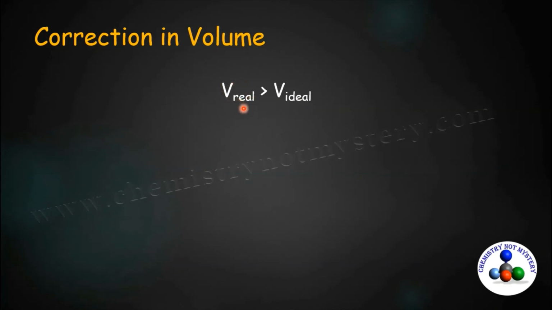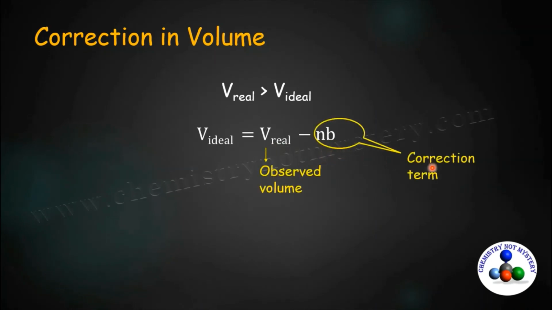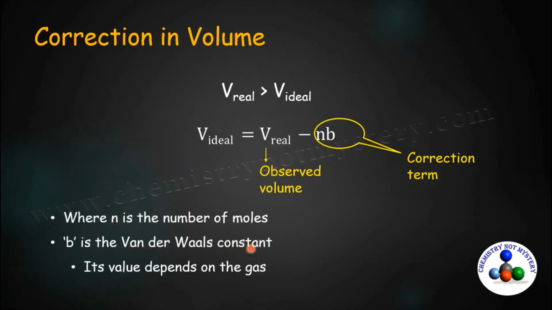So here, volume of ideal gas will be equal to volume of real gas minus nb. Here, volume of real is the observed volume and nb is the correction term in the volume, where n is the number of moles, b is the Van der Waals constant and its value depends on the gas.